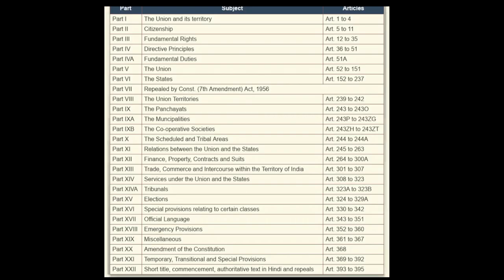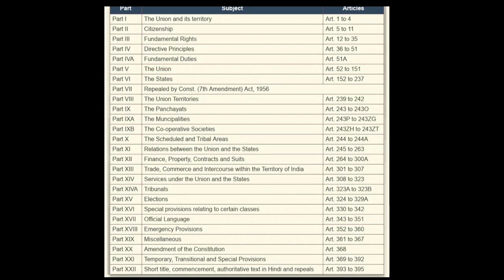But what about those people who are running the administration of the Union, the state, the union territories, the panchayats, and municipalities? There must be someone to look after them. Therefore, there's a provision for elections in Part 15 of the Indian Constitution. It includes the provisions on the Election Commission of India and some other provisions as well.